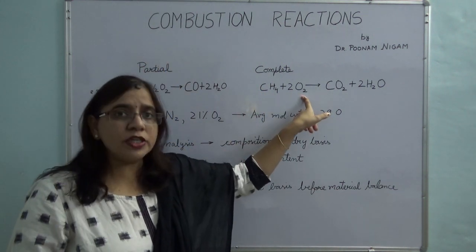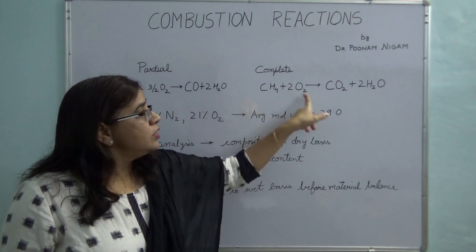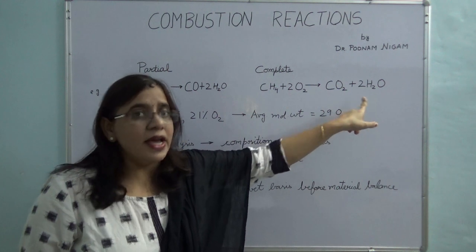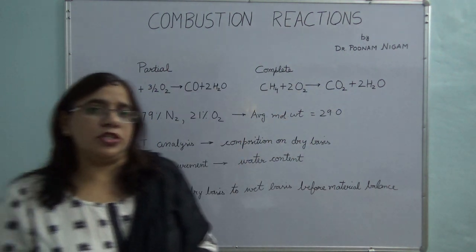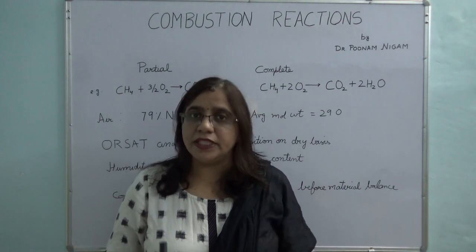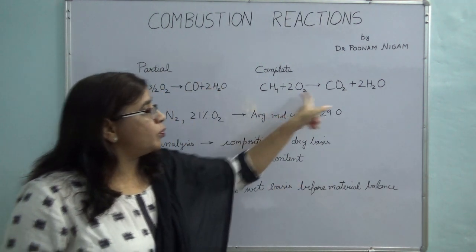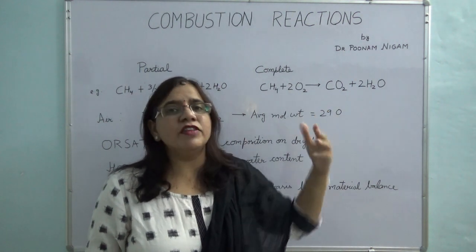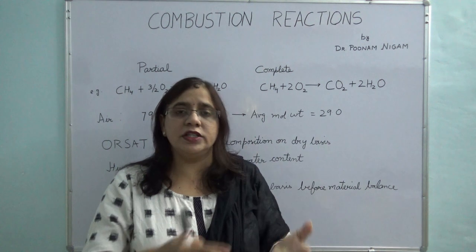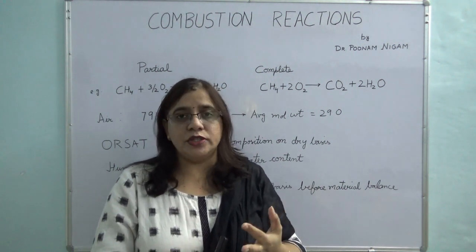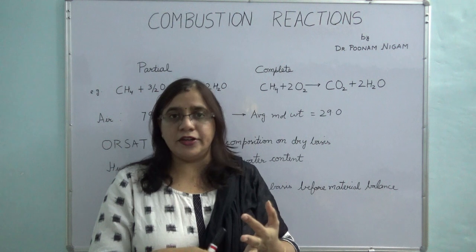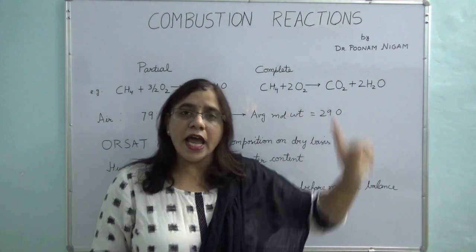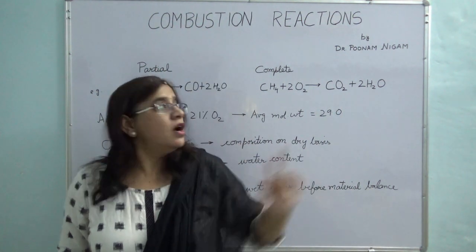When you have a sufficient amount of air or oxygen, then your fuel completely burns and forms carbon dioxide and water, and that is known as complete combustion. So in this course, whenever I say complete combustion, you will understand that your products are carbon dioxide and water. Since you have an organic compound which you use as a fuel, say for example coal or petroleum, it has carbon and hydrogen. So carbon will burn completely and form carbon dioxide, and hydrogen will burn completely and give you water.